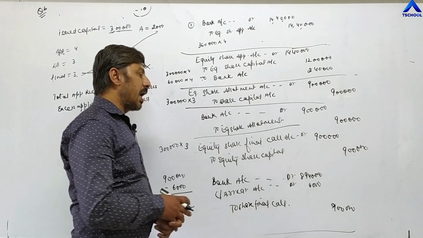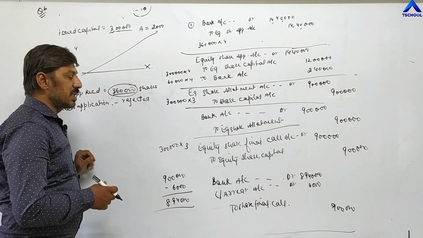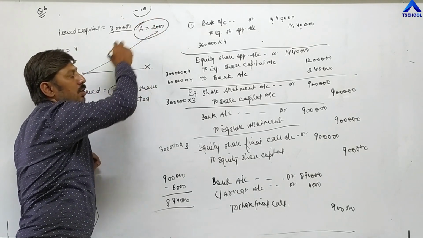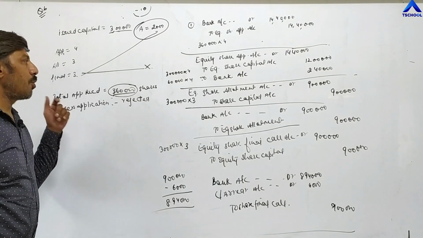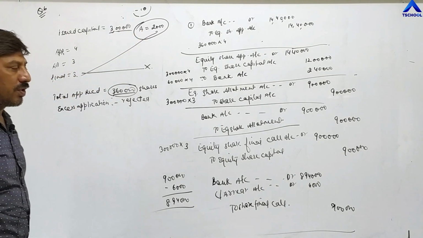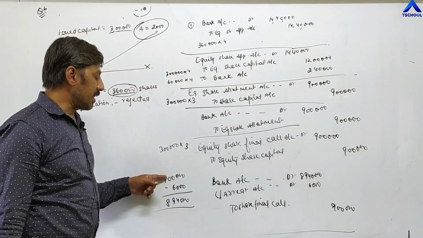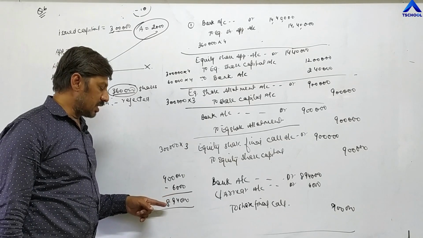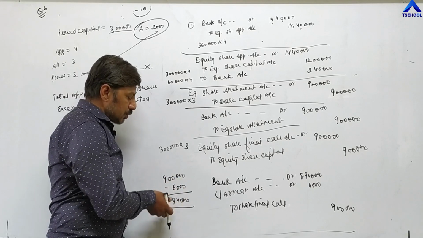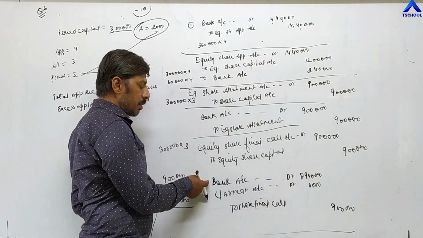But at the time of receiving the final call amount, the company has not received the final call from one shareholder, Asha, on 2,000 shares. How much amount has the company not received? 2,000 into 3, 6,000 rupees. So out of 9 lakh, the company has not received 6,000 rupees. So 9 lakh minus 6,000 rupees, the company is receiving a cheque of 8 lakh 94,000. So this cheque will be shown in front of bank account. The cheque is executed by the bank.